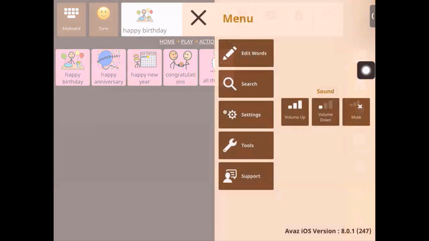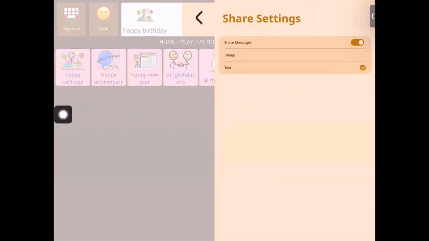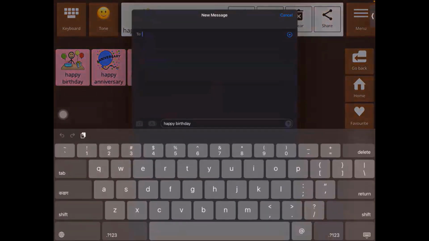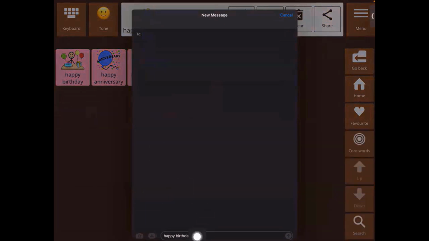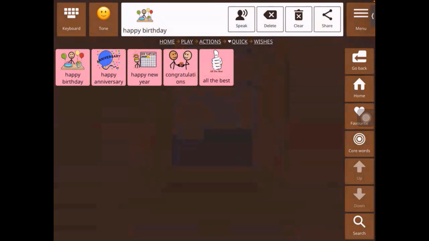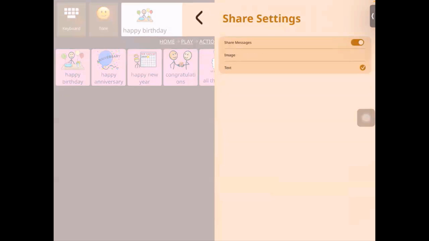Otherwise, if I go back, settings, message box, share. If I only want to send it as a text, just as a text message, I can do that too. Then I go to share, messages, and as you can see, it's just shared the text over here. So that is one of the new features that we have added for share. Let's go back. I like my pictures to go along, so I'm going to keep it at image.